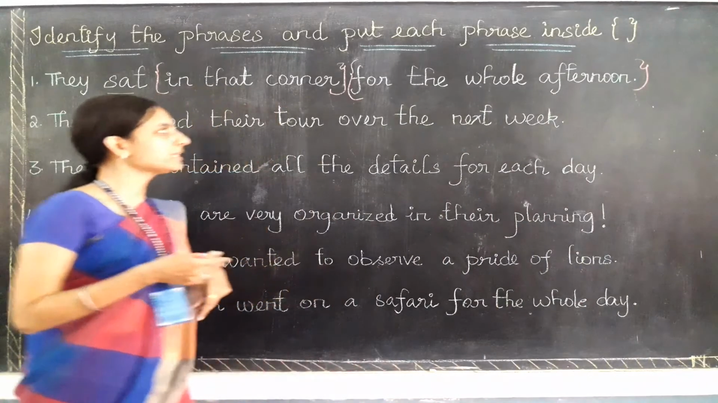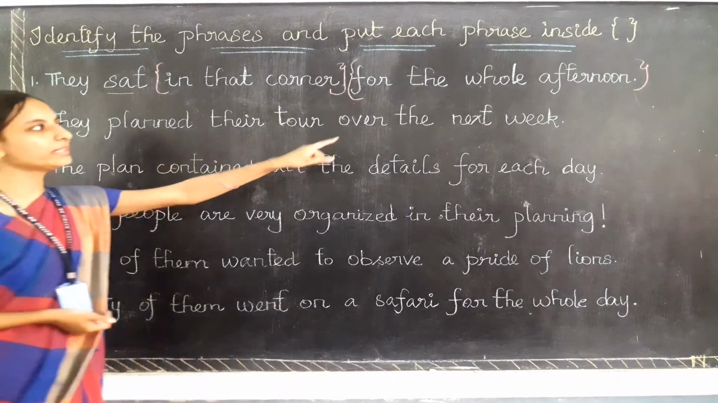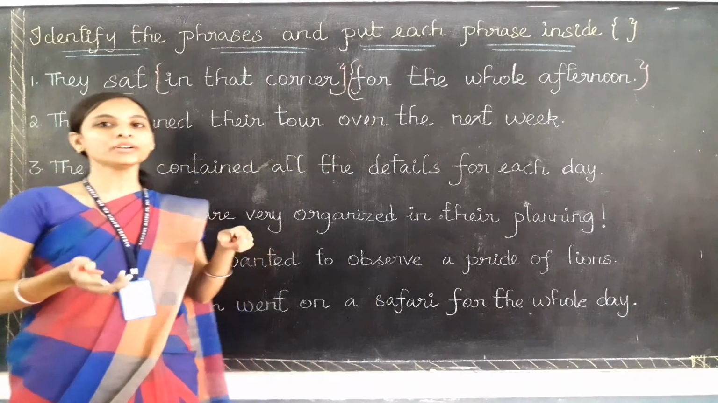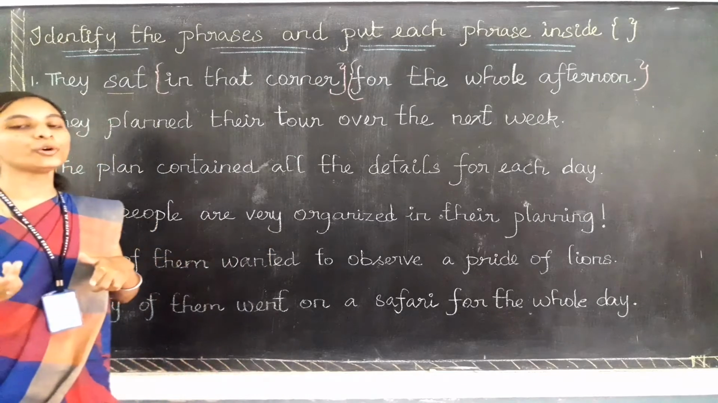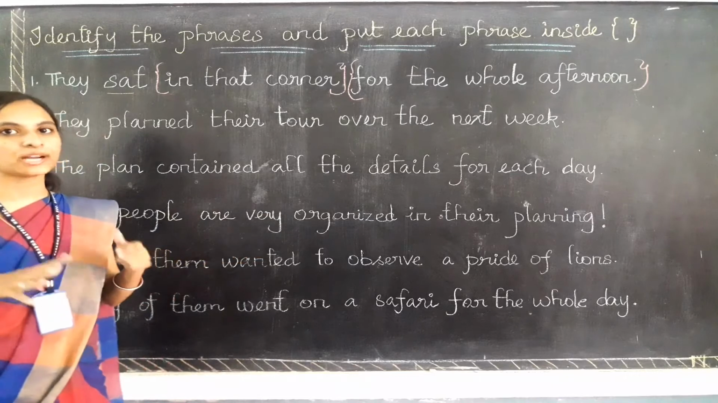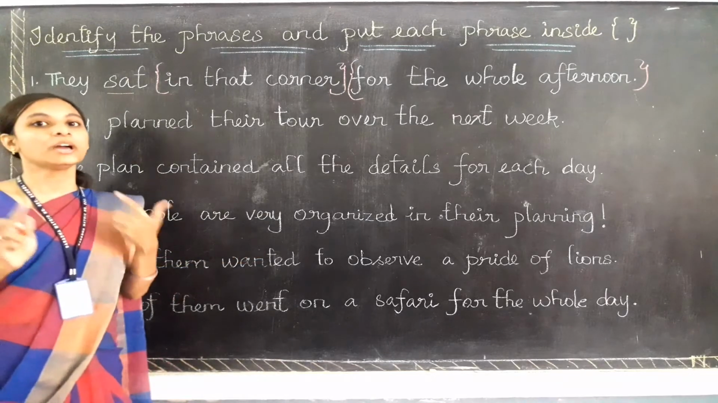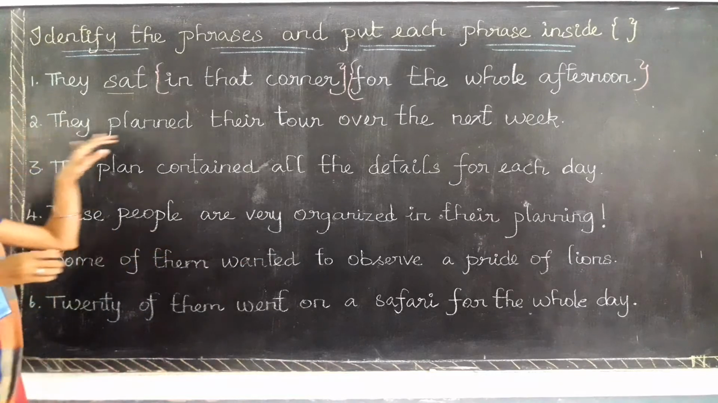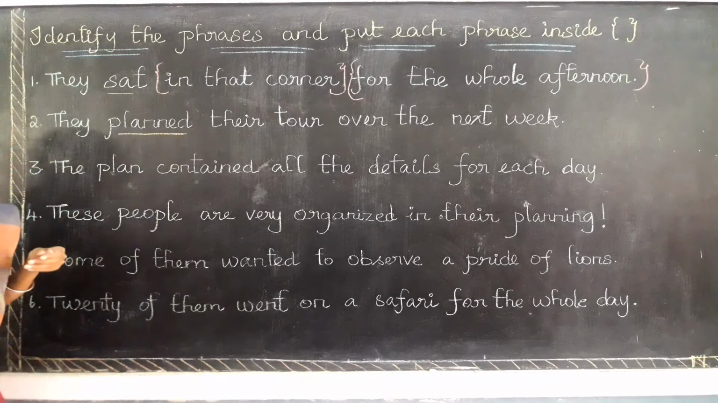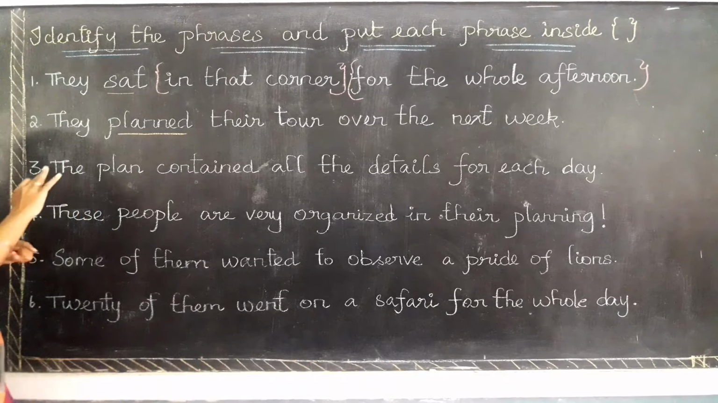So let's go for the second sentence: they planned their tour over the next week. That is the meaning. Here, what is the first thing you need to find out? Very good, that is the main verb. Can you find the main verb here? Yes, that is planned, P-L-A-N-N-E-D. Planned is the main verb. Before planned I can see the subject, that is they.